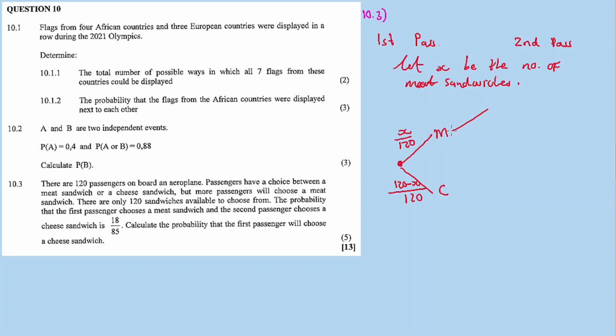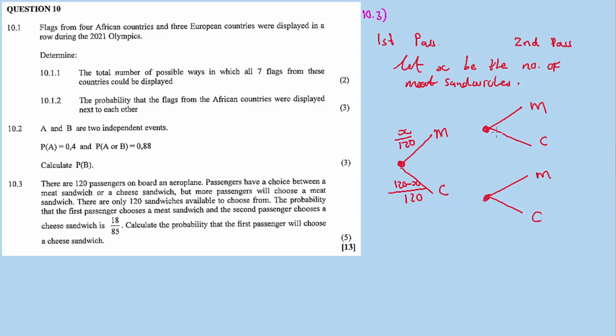And then we go to passenger number 2. Passenger number 2 also has two choices: meat or cheese. It's either passenger number 1 takes meat or cheese. After passenger 1 has taken meat, passenger number 2 will also have two choices: meat or cheese. After passenger 1 takes cheese, passenger number 2 will have two choices: meat or cheese.